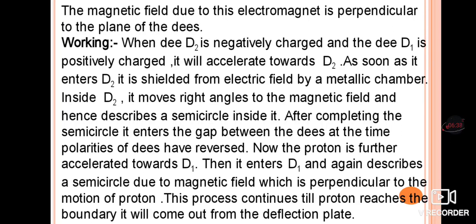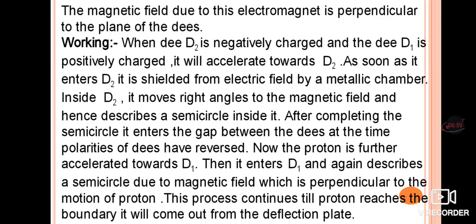Whenever D2 is negatively charged and D1 is positively charged, the particle will accelerate towards D2. As soon as it enters D2, it is shielded from the electric field, and only the magnetic field acts.